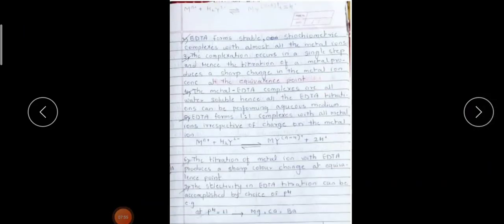Then complexation occurs in a single step, and hence the titration of the metal produces a sharp change in the metal ion concentration at the equivalence point. The metal-EDTA complexes are all water soluble, hence all the EDTA titrations can be performed in the aqueous medium. EDTA forms a 1:1 complex with all metal ions irrespective of the charge on the metal ion, as shown there. The titration of the metal ion with the EDTA produces a sharp color change at the equivalence point. The selectivity in EDTA titration can be achieved by the choice of the pH.